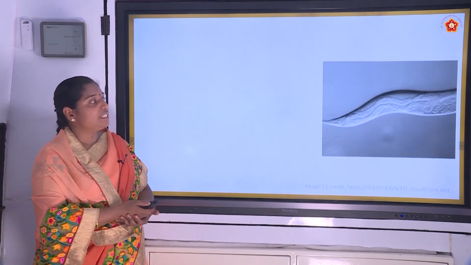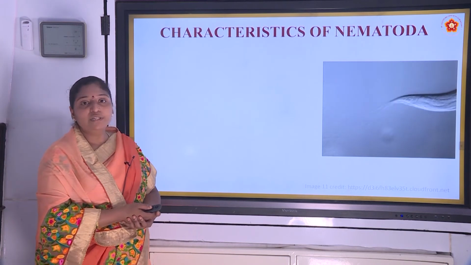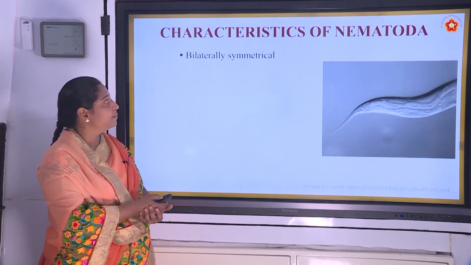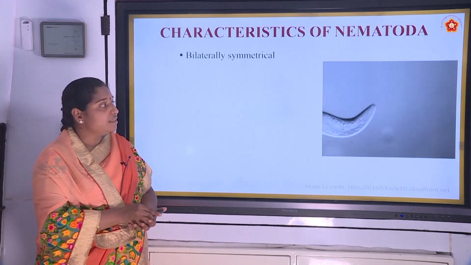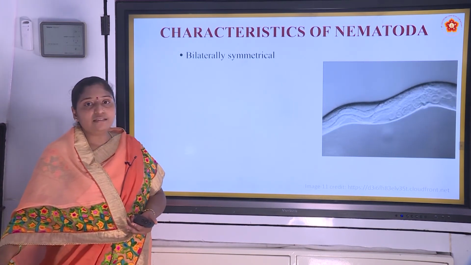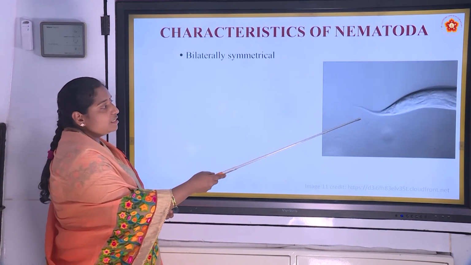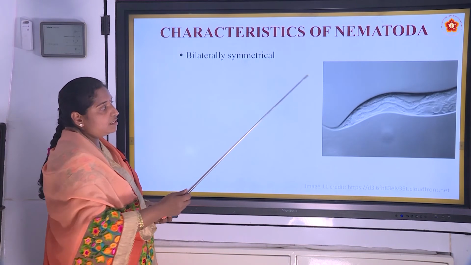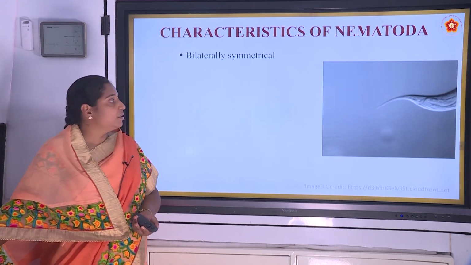And next we will see the characteristics of phyla Nematoda. And these organisms are also bilaterally symmetrical. You can see this organism, the symmetry is bilateral.